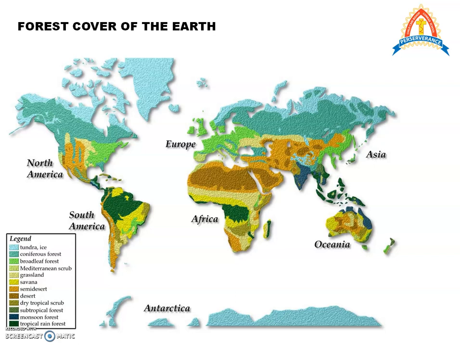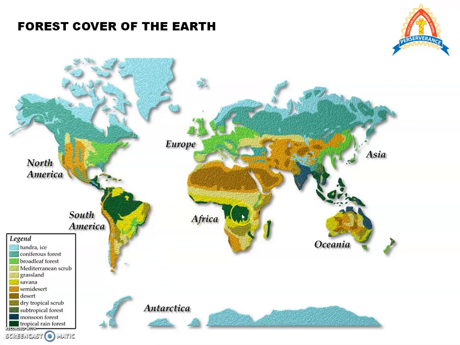Now here in the image, you can see the distribution of the forest cover on the earth. You can see the different continents here, and in the legend given here, you can see the tropical rainforest, that is the dark green cover. These are the rainforests.